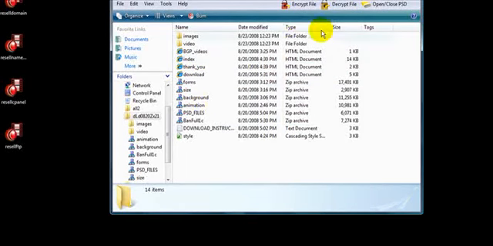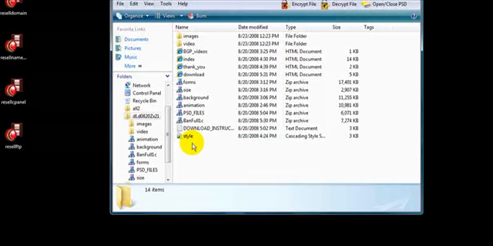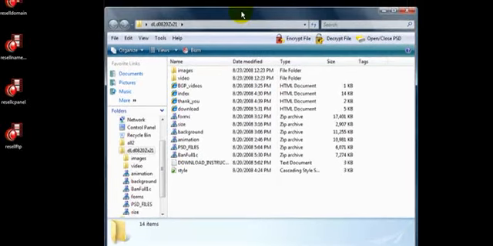package. So now what we want to do is use a web editor to edit our pages and get them ready to upload. Okay, now I personally use Dreamweaver. Dreamweaver does cost quite a bit of money, but you can get a free trial download for 30 days if you just go to dreamweaver.com. I'm sure it'll probably take you right to it. Or you can use another one called NVU, which I think is nvu.com. It's a real simple web editor that actually works pretty well.